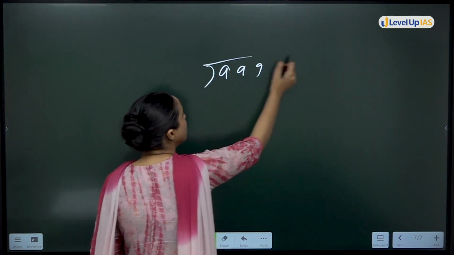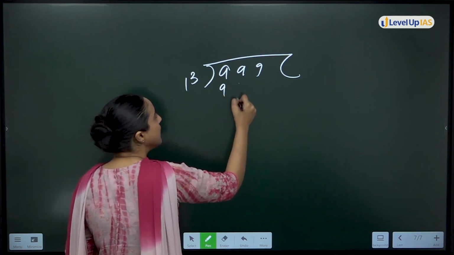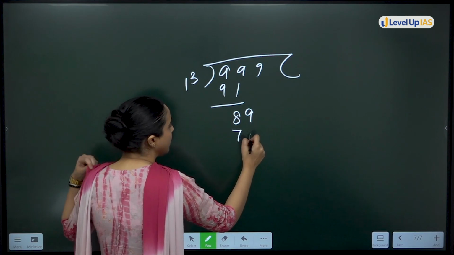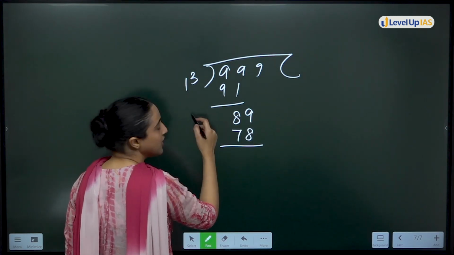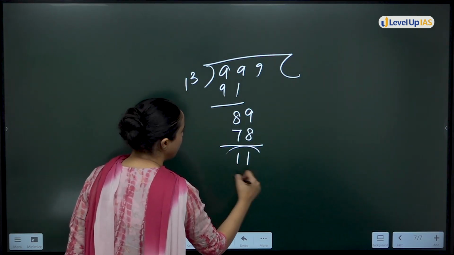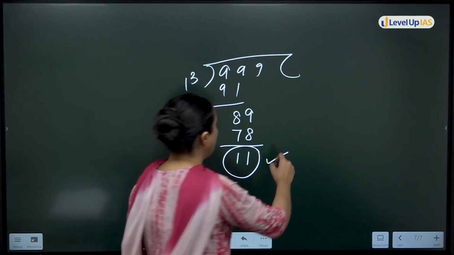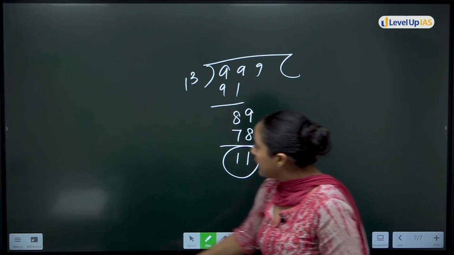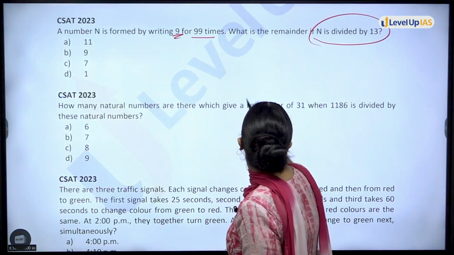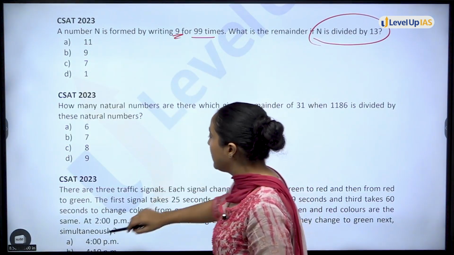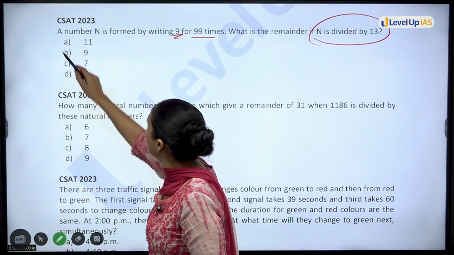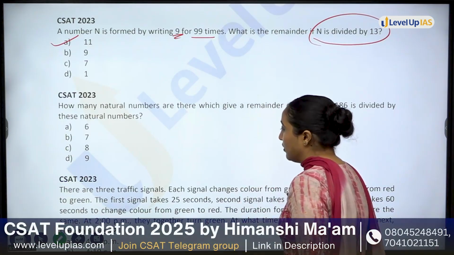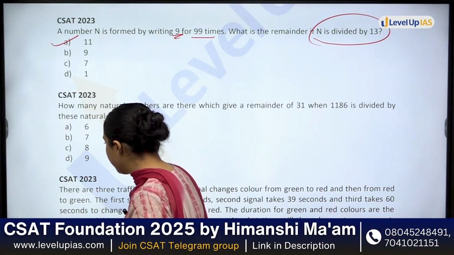So remainder of 999 divided by 13. 13 sevens are 91. 89. Then you can say it is what? 78. 13 six are 78. So 11. This will be your answer. Understood? Okay, let's check out the option. You have what is the remainder when n is divided by 13? Answer will be remainder is A 11. Clear? Chalo, let's discuss the next question, that is,